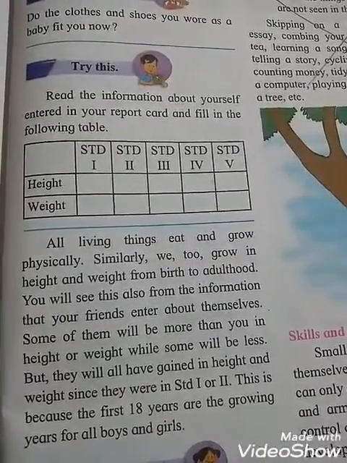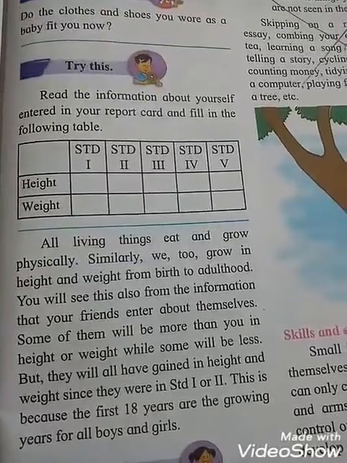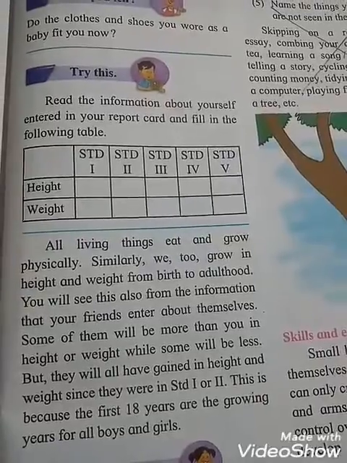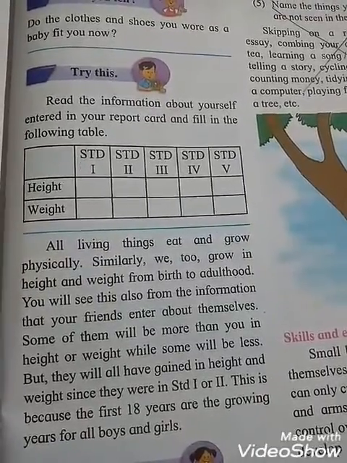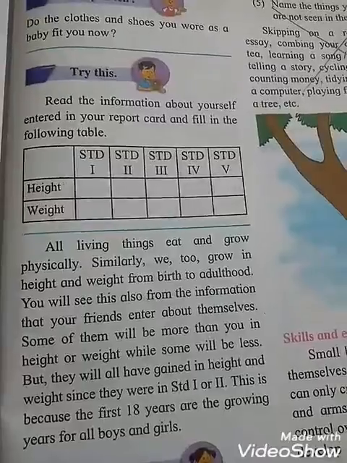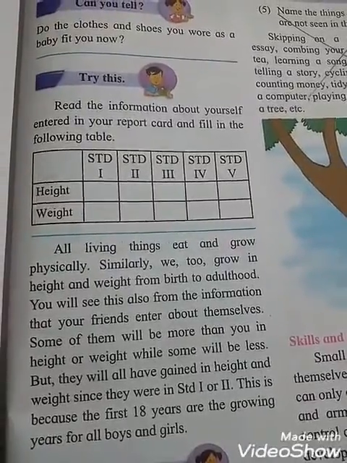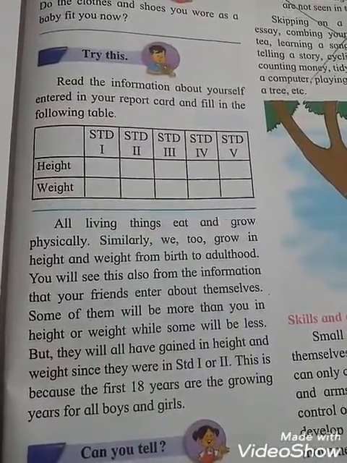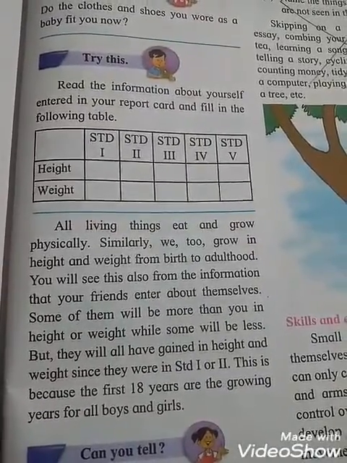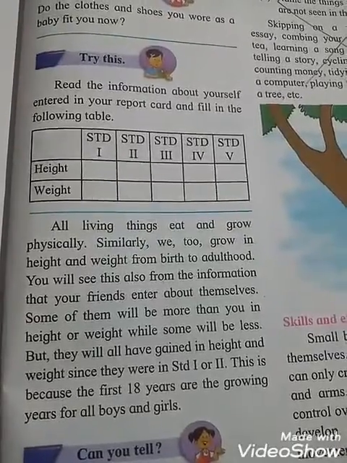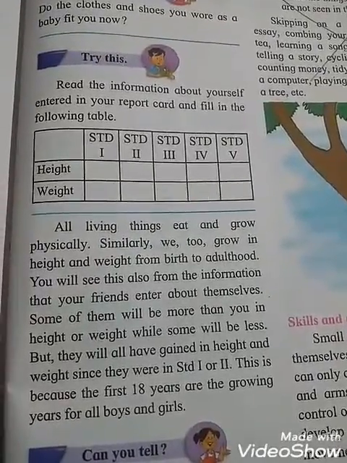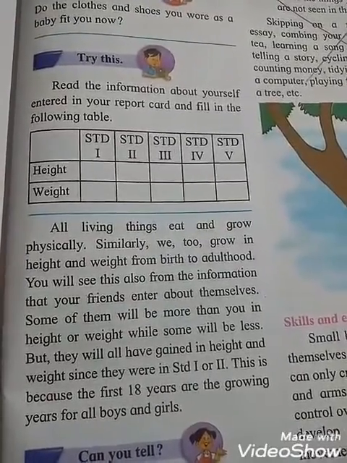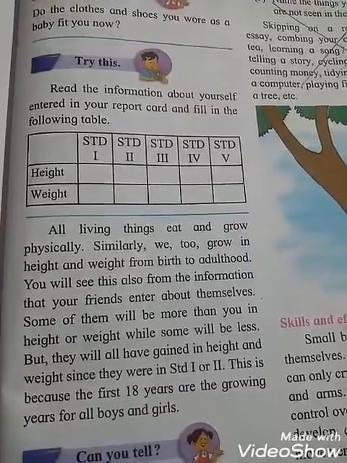Some of them will be more than you in height or weight, while some will be less, but they will all have gained in height and weight since they were in standard 1st or 2nd. This is because the first 18 years are the growing years for all boys and girls. See students, if you see the report cards of your friends, their height and weight will be different. It will not be the same. Some of them will be more than you in height and weight, while some will be less.